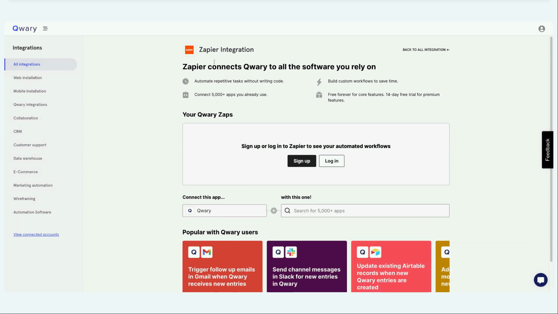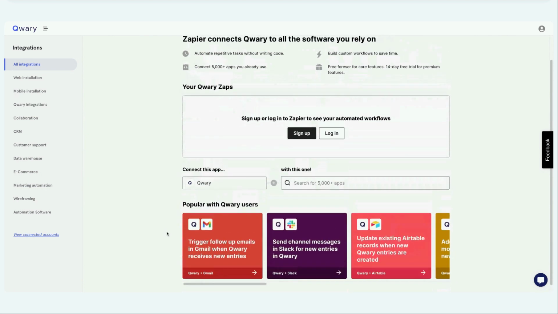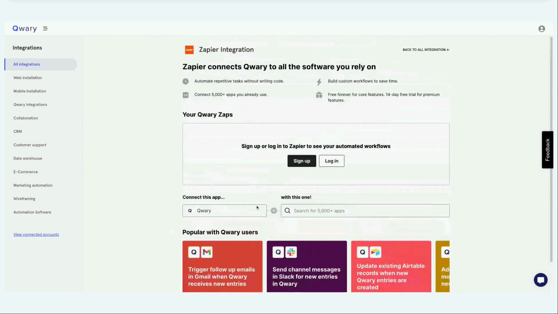You can use our Zapier integrations to build connections, and that is all available in the Qwary UI. You don't need to leave this UI, go to Zapier, build the connection and come back. You can do that from here. And that is all because Zapier is a more versatile tool. They let you embed their design into your product.